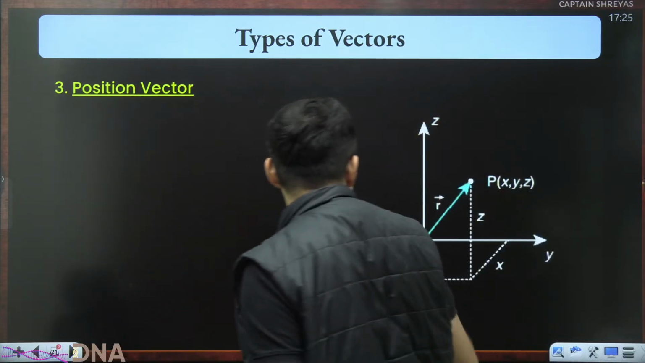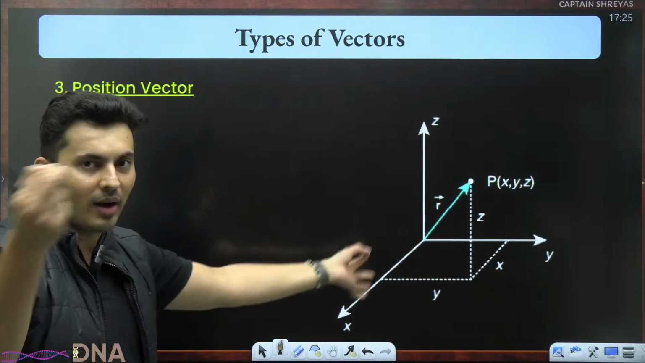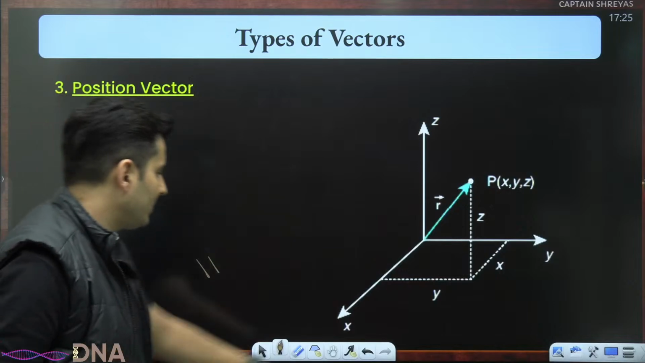So that is your position vector. It points towards that particular particle which has some x, y, and z coordinate anywhere in space.